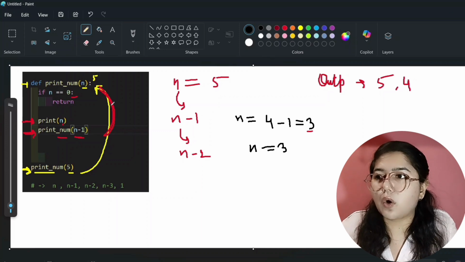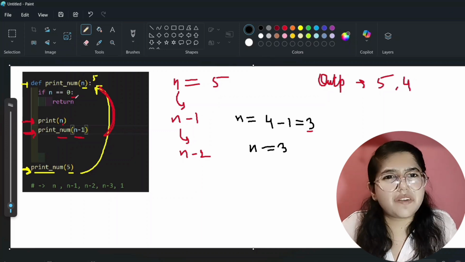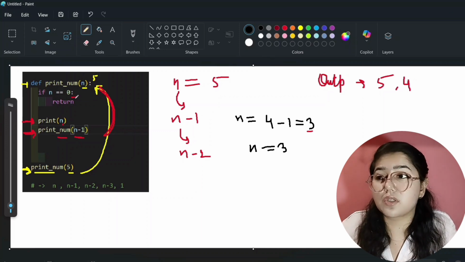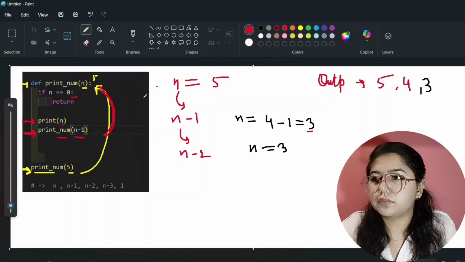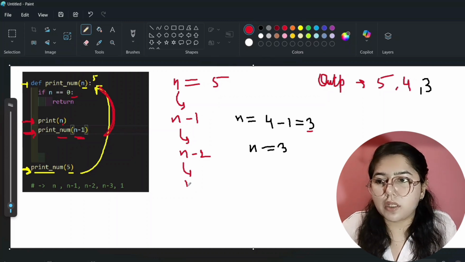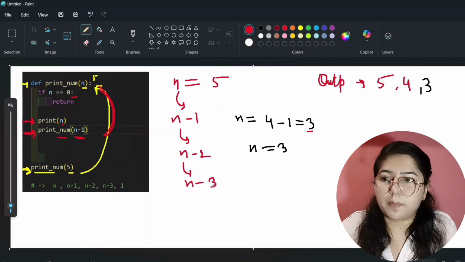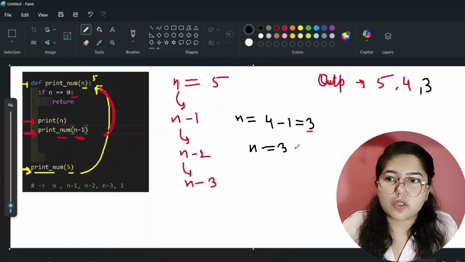Now we are calling from here to here. It will check, is the n value equal to 0? No, it is not, so we will not return. Then it will come to this line and print the n value, which is currently 3. So it will print 3. Now again it will call for n minus 1, a smaller instance, that will be n minus 3. Currently its value is 3, so 3 minus 1 will be 2. So at this step the n value will be 2.